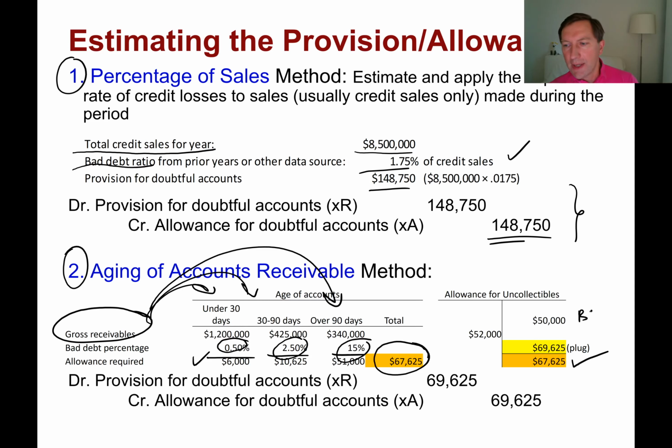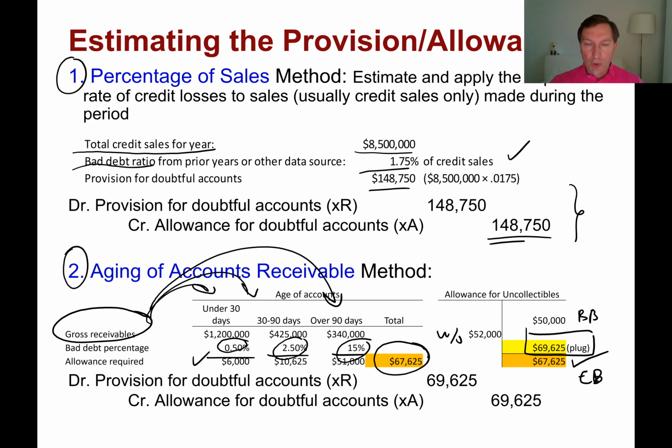Now we have beginning balance, we have write-offs during the period, and we have now ending balance. So under the Aging of Accounts Receivable method, the way we determine the amount of provision is basically by making a plug. Plug, which I always put in a box, basically means that this is the amount that we need to enter here in order to get the ending balance of 67,625, okay?